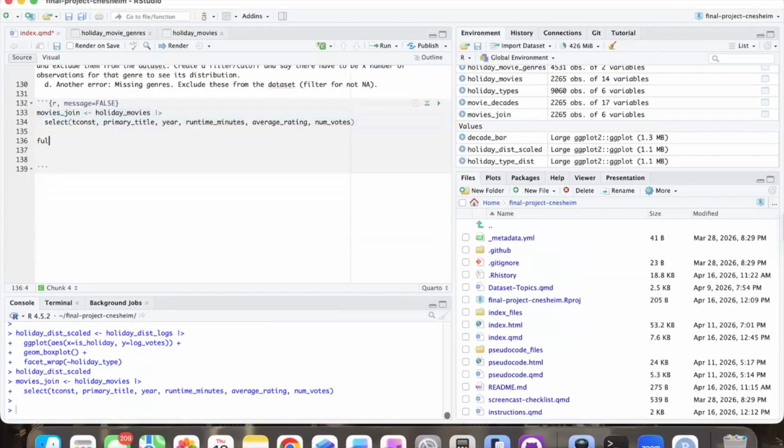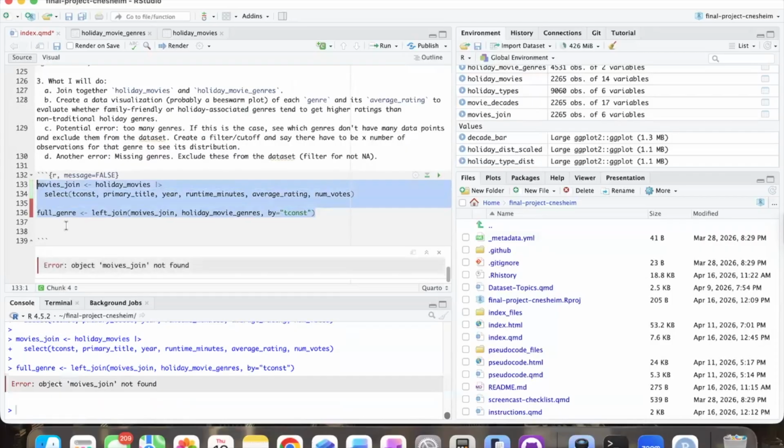So now that we have this, we're going to use it to do a full genre data frame. We're going to use left join, and we're going to grab the movies join column that we just created. And then we're going to take holiday movie genres. Yeah, movie genres. And then what we're going to say is we're going to say by, and we're going to indicate left join should recognize that this is our primary key or key, but just in case, we're going to make sure it does. So, oh, spelling mistake, movies.